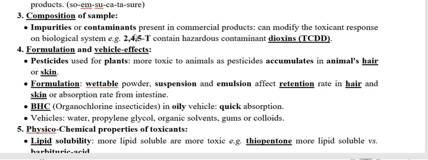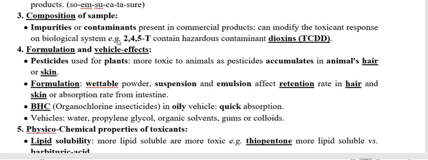What it means, if a toxicant is not pure and possesses some contaminant along with the main toxicant, then the chance is that the contaminant, that impurity, may have some toxic property. Say the example of 2,4,5-T. So what is this?